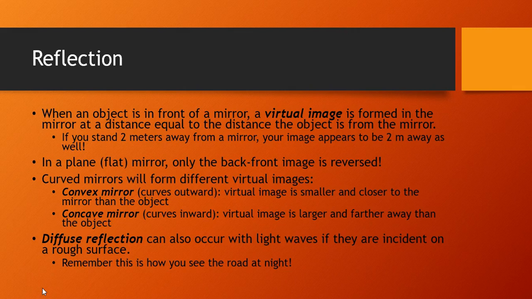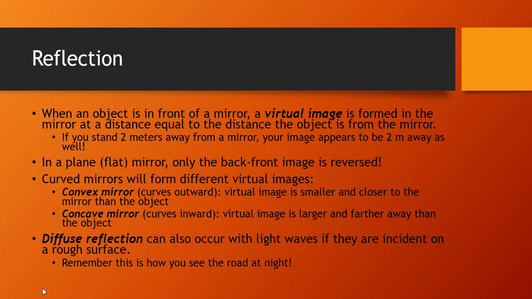Remember that just like with a plane mirror, where you can have very clear reflection from a smooth surface, you can also have diffuse reflection of light. And this is how you see the road at night. Your headlights shine on the road and are reflected back to your eyes. Because the road is bumpy and not smooth, you can see all of the road. All of that reflected light makes its way back to your eyes. It's reflected off of every piece of the road.